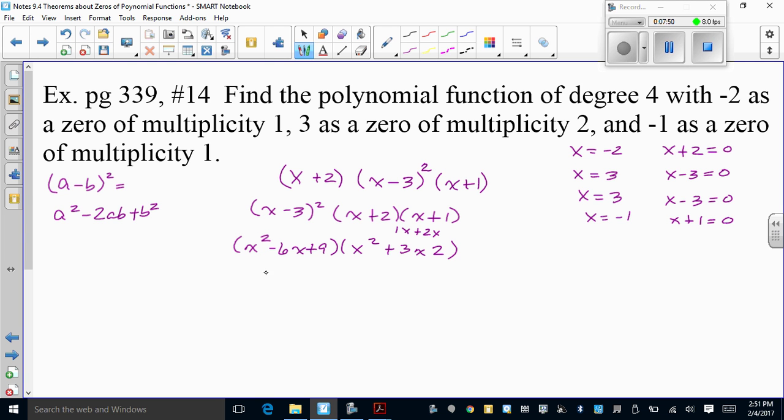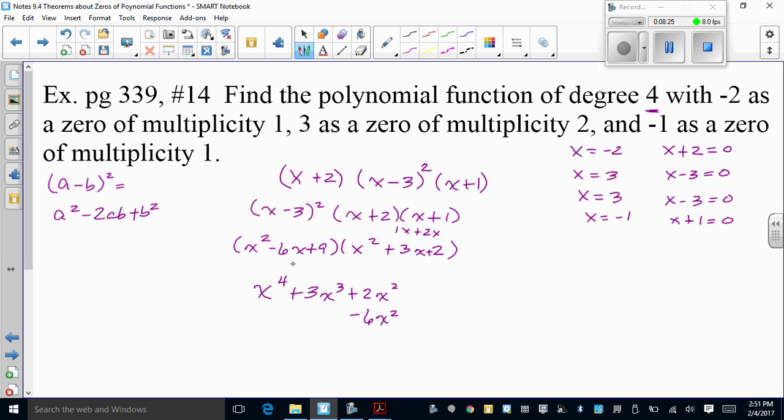So x squared times x squared gives me x to the 4th, which is what they said we would get, degree 4. x squared times 3x gives me a positive 3x cubed. x squared times 2 gives me a positive 2x squared. I multiplied everything here by x squared. Now I move to the -6.